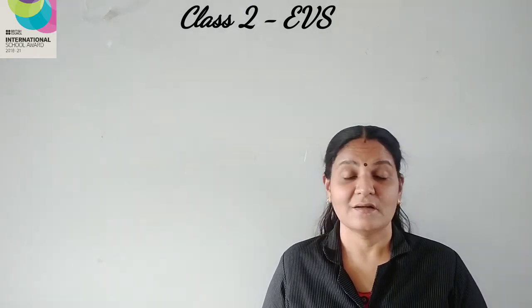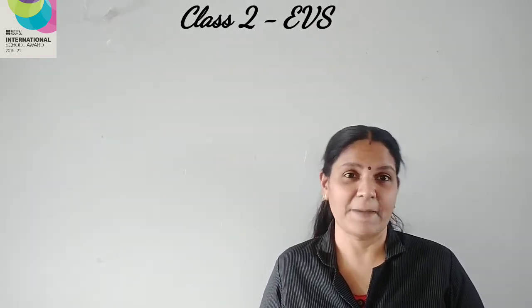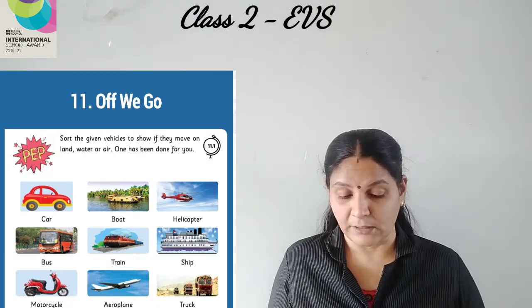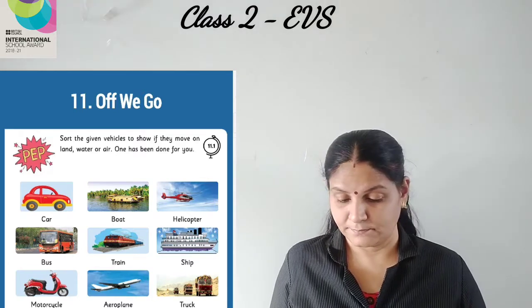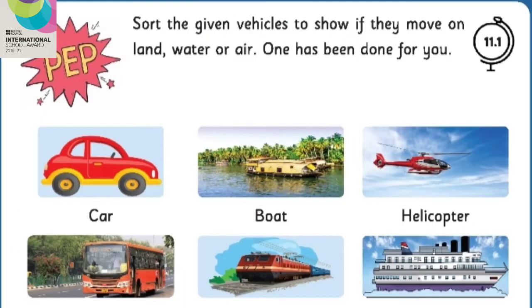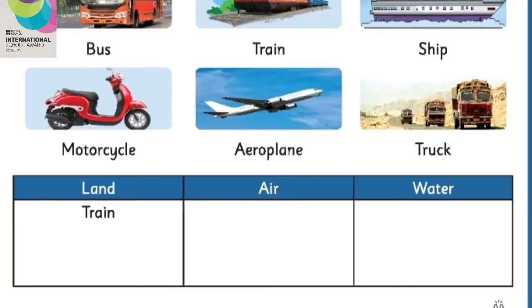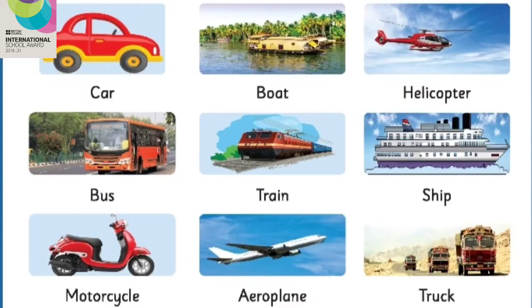As usual, we will start the chapter with a PEP activity. PEP activity number 11.1. Sort the given vehicles to show if they move on land, water or air. One has been done for you. You have been given the pictures of many vehicles here and a table below with the columns land, air and water. Now you need to write the name of the vehicles under the head it comes under.